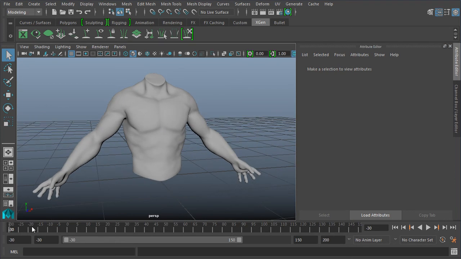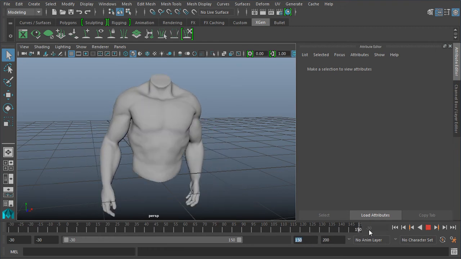You'll probably want to set up your timeline the way I did here, -30 to 150. I might ultimately make this shorter. Not much happens here towards the end.